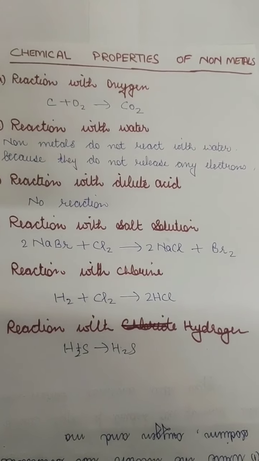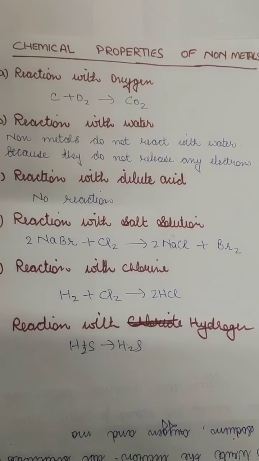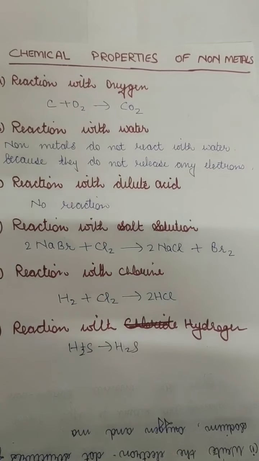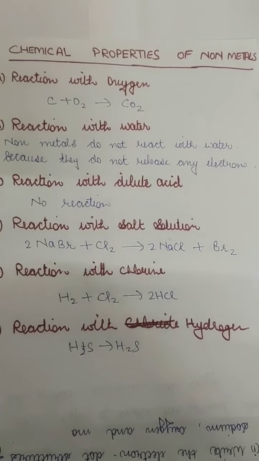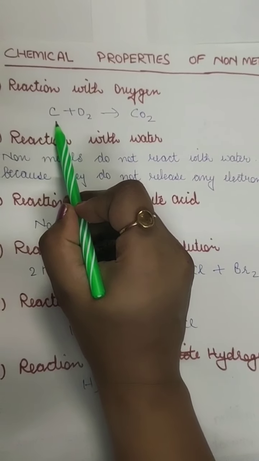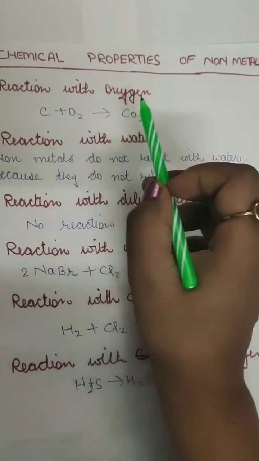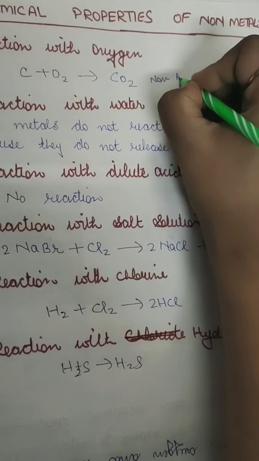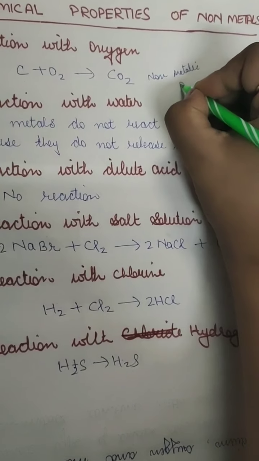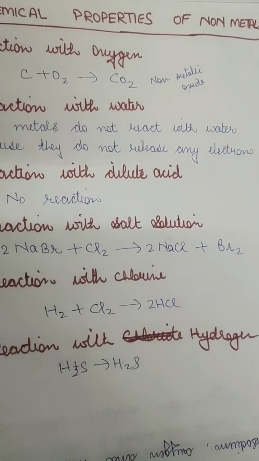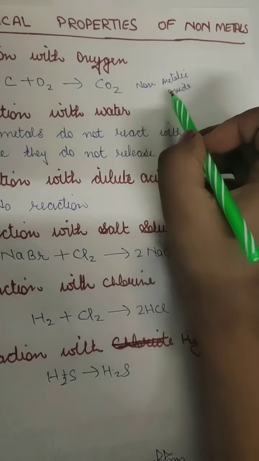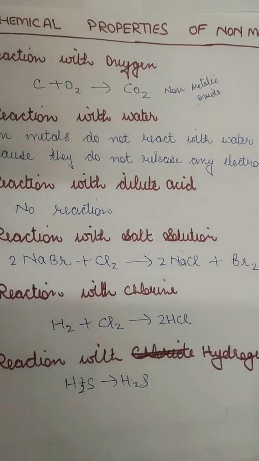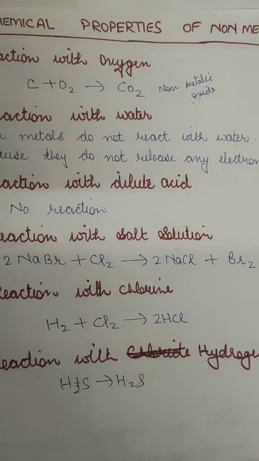So chemical properties of non-metals. First we're going to study the reaction of non-metals with oxygen. Now oxygen is also a non-metal. So how does a non-metal react with a non-metal? That we're going to study here. In case carbon, which is C, reacts with oxygen, we get CO2, and CO2 here is a non-metallic oxide. Whenever we mix non-metallic oxides with water, they will behave as acids, and acids, we know, turn blue litmus into red.